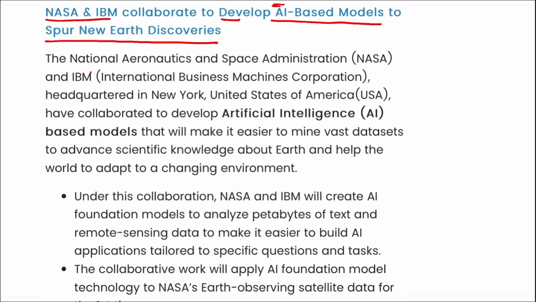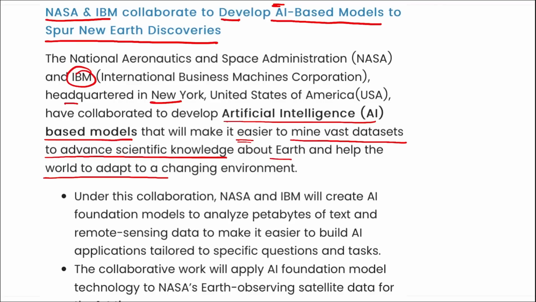So for that only, NASA and IBM, the headquarter of which is in New York, USA, have collaborated to set up an artificial intelligence based model that will make it easier to mine vast data sets to advance scientific knowledge about Earth and help the world adapt to the changing environment.